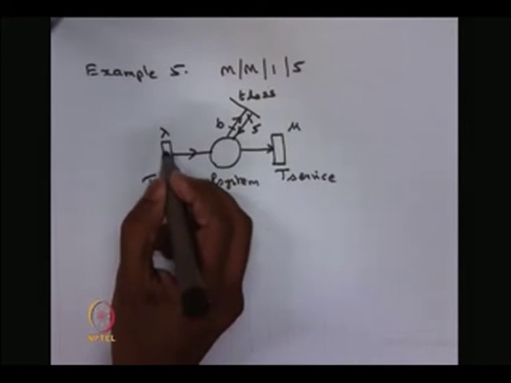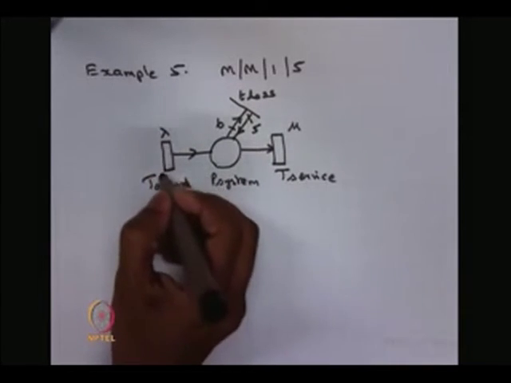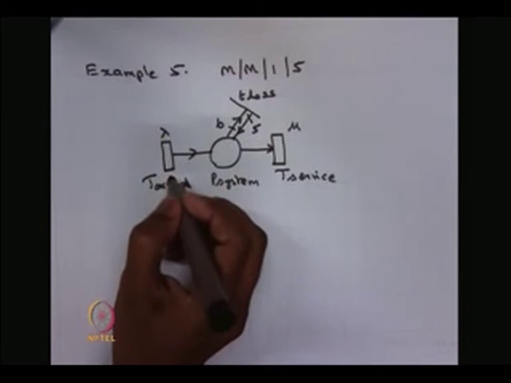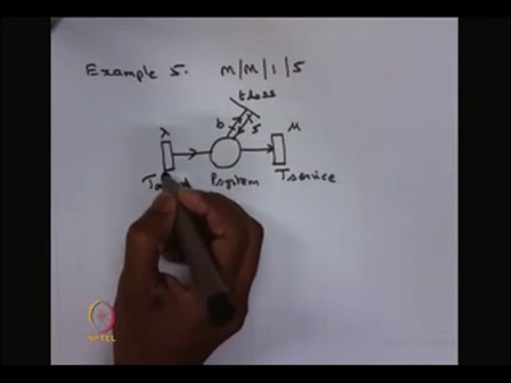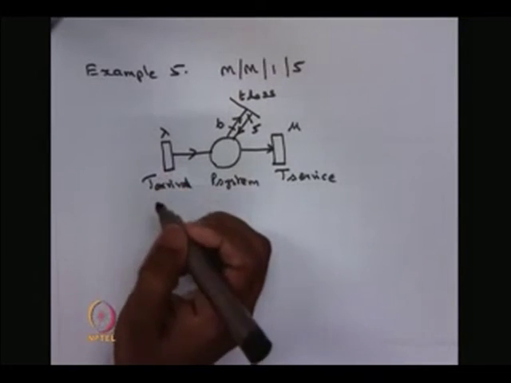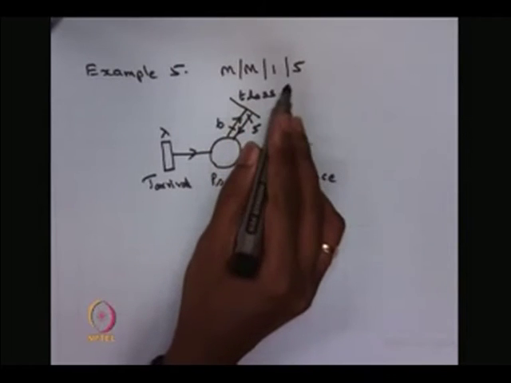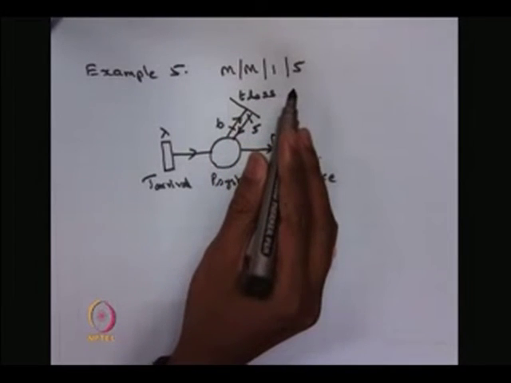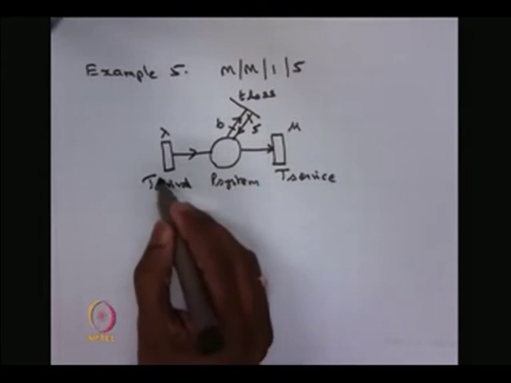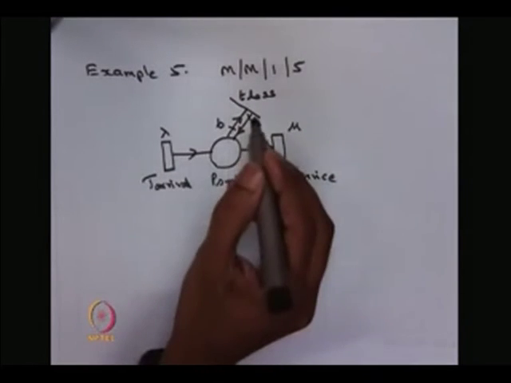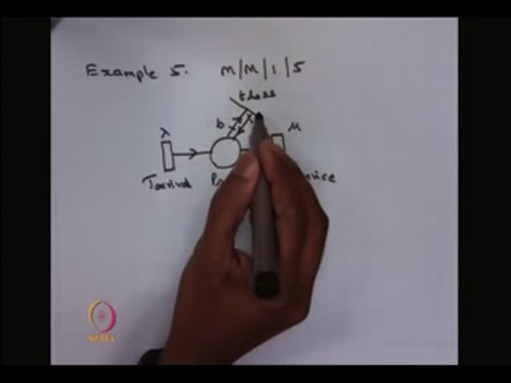Sometimes we can draw the rectangle bar shaded, that is called the timed transition with the constant time. So, here this is the GSPN of the M/M/1/5 queuing system with one place, two timed transitions and one immediate transition.